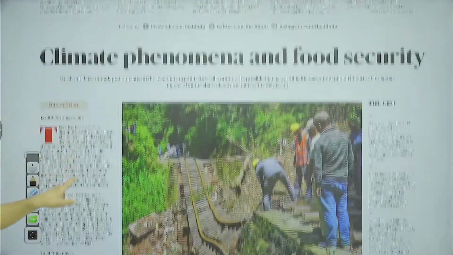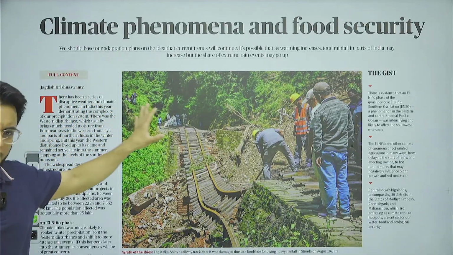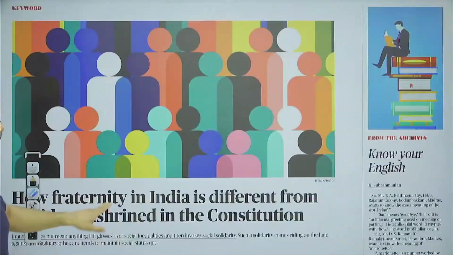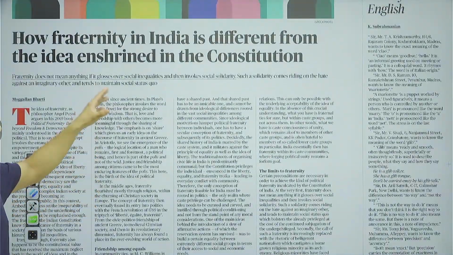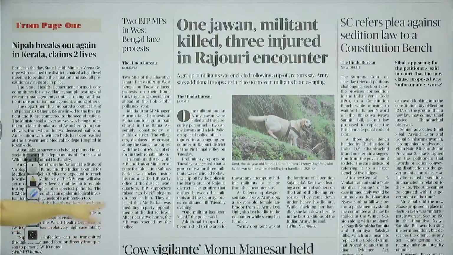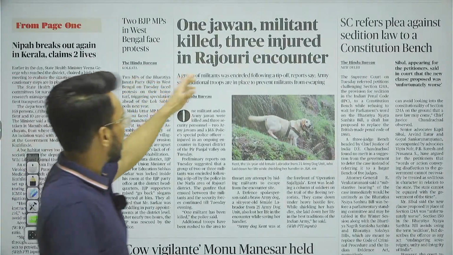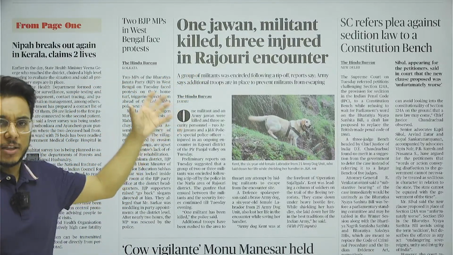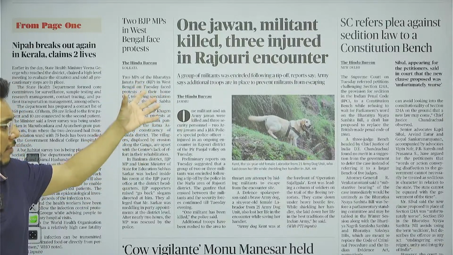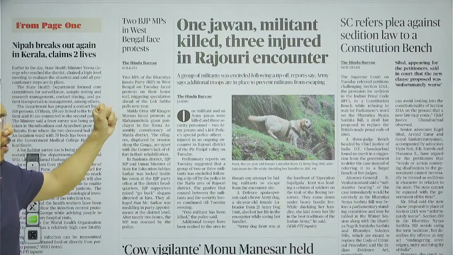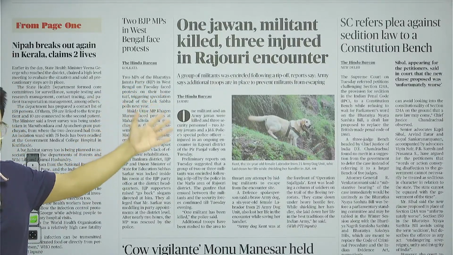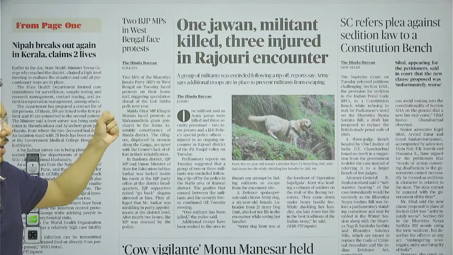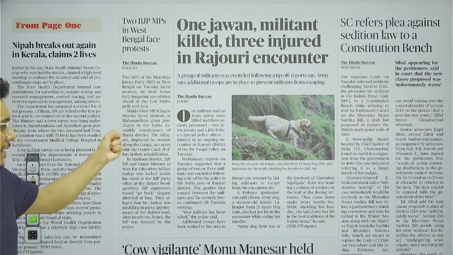Then coming to text and context, climate phenomena and food security, we'll take this particular article. Then after that, how fraternity in India is different, we'll take this particular article also. Then guys, further moving on, one Jawan and a militant killed, three injured in Rajouri encounter. So there was a crossfire with the terrorists, and unfortunately our Jawans, security personnel, have become martyrs in this incident.